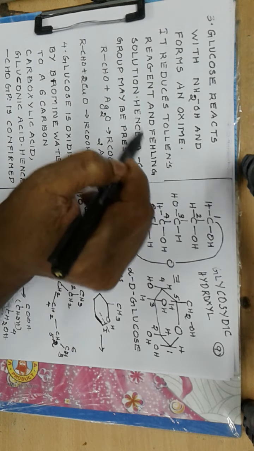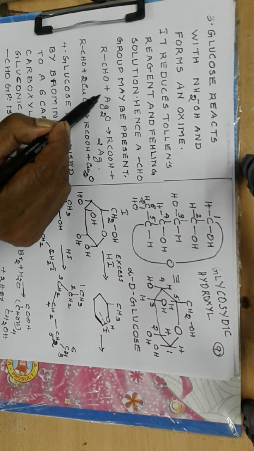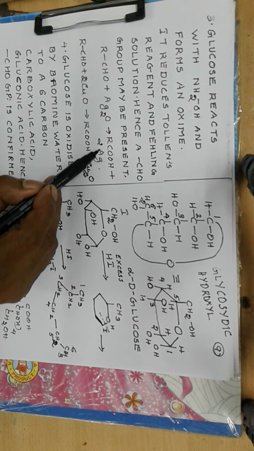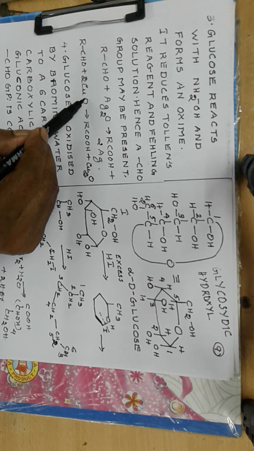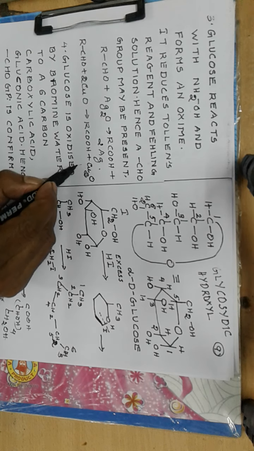aldehydes and ketones. Now it reduces Tollens reagent and Fehling solution. So an aldehyde group may be present. The simple reaction between aldehyde and Tollens reagent may be simply represented as Ag2O. This oxygen is taken up by CHO to give RCOOH plus 2Ag. Now Fehling solution, we can consider it as a solution of cupric oxide, CuO. So one of the oxygen atoms is taken up by CHO to COOH. So one oxygen is remaining, and two copper atoms are remaining. So Cu2O, and this is a red precipitate.